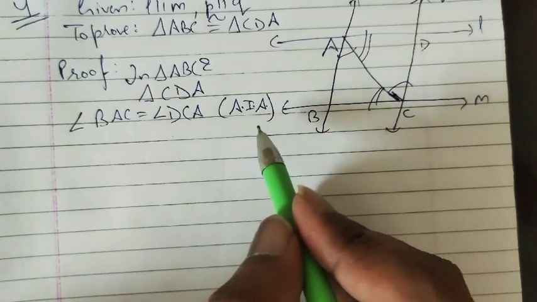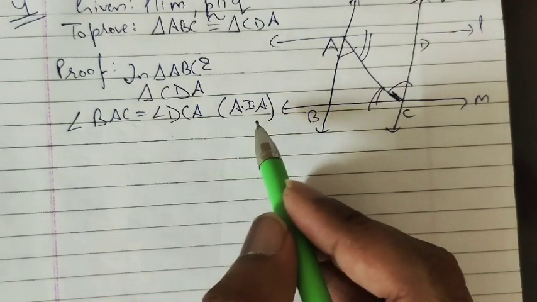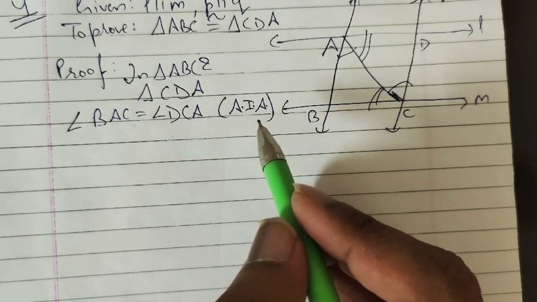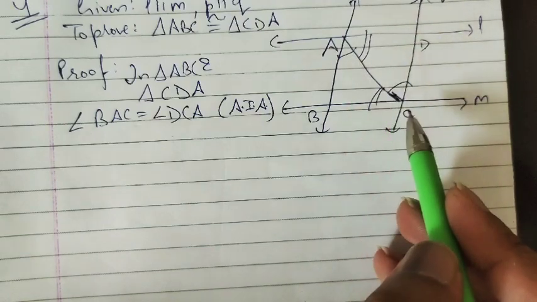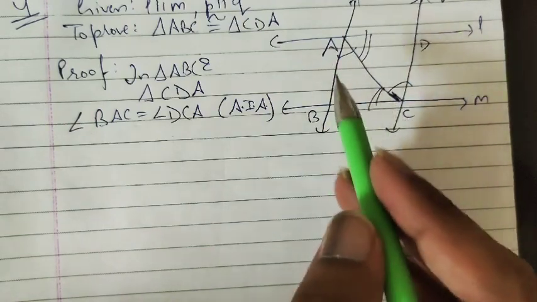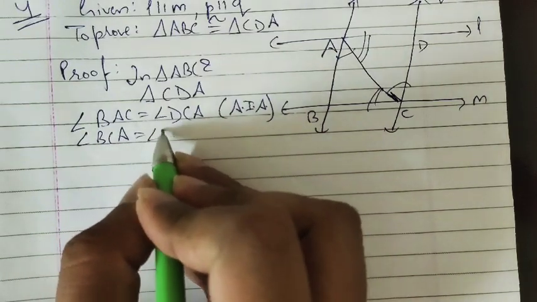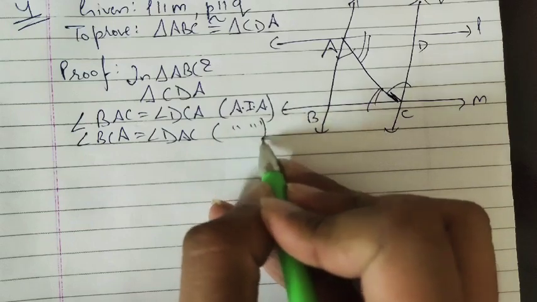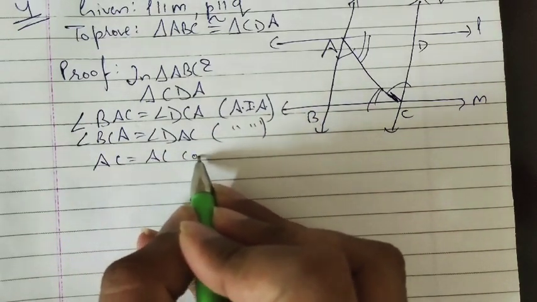Here, due to lack of space, I am not writing the complete reason, but you have to write alternate interior angle completely. Next, similarly, angle BCA is equal to angle DAC. Same reason, alternate interior angle. And AC is equal to AC, common.